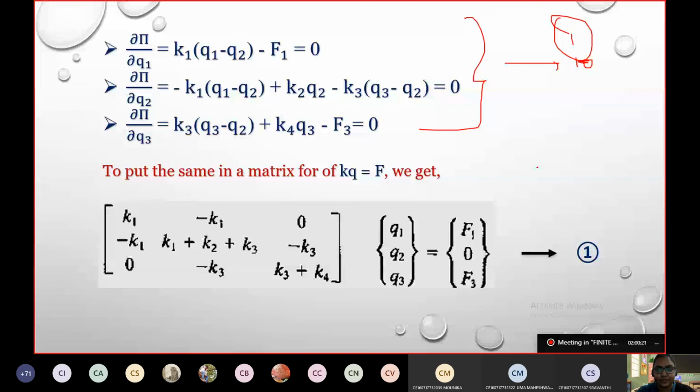Will that also give the same solution? If it does, it becomes easy: we form the potential energy equation, do the partial differentiation with respect to the variables we have, and directly get the matrix. This is easier than going node by node, drawing the free body diagram and finding the stiffness value for each node. We can reduce that part.